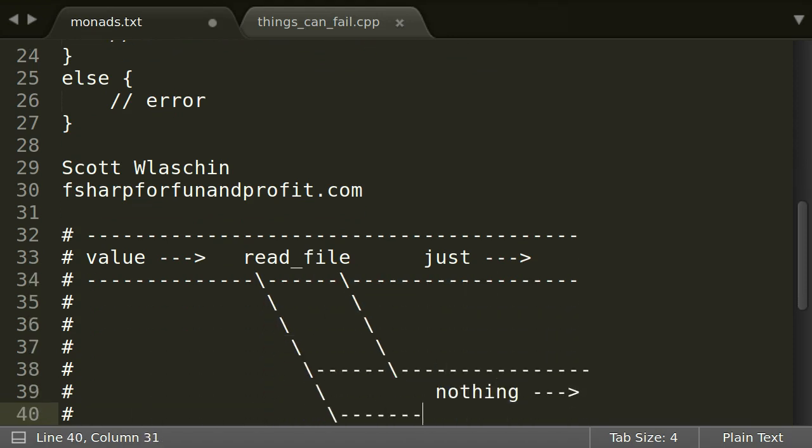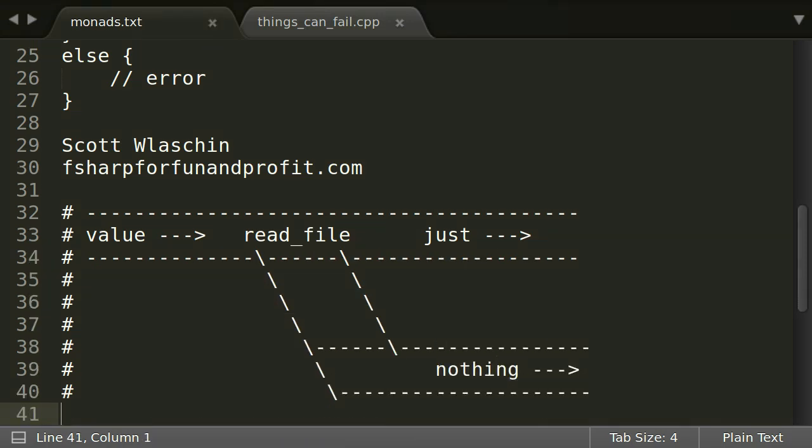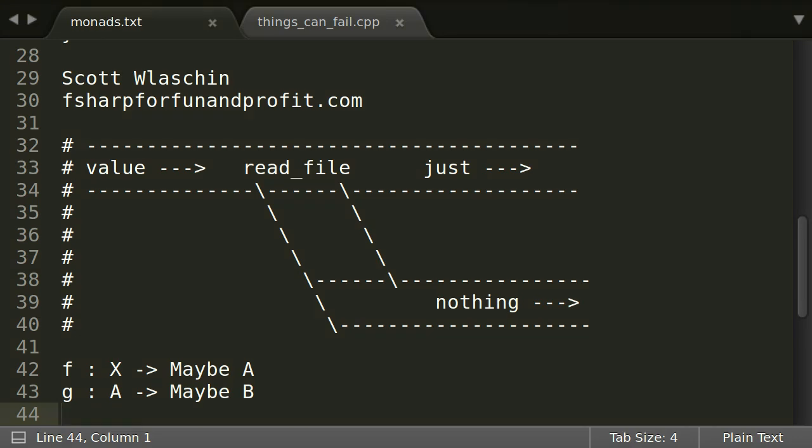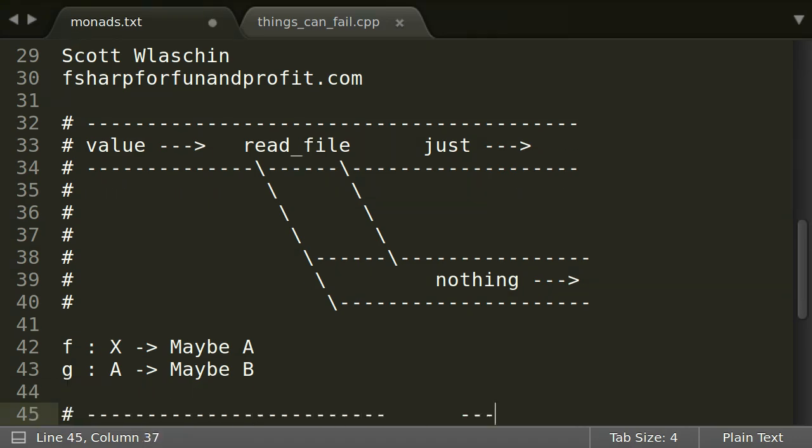We come in from the left with our value and hit a function, say readFile. It can let us continue with a new value wrapped in a Just, or send us down to the Nothing track. If you now have two such functions and want to compose them, it simply does not fit, because the numbers of tracks don't match.